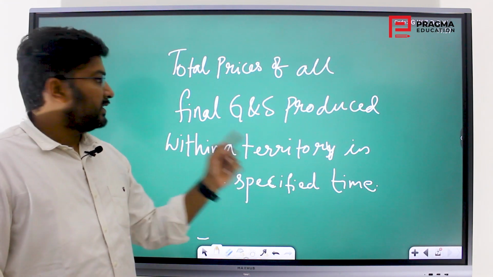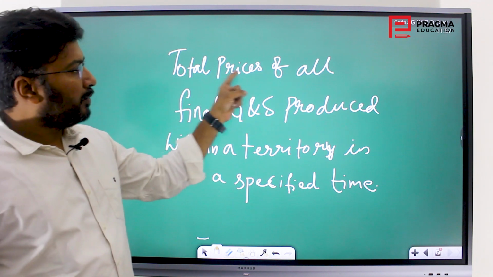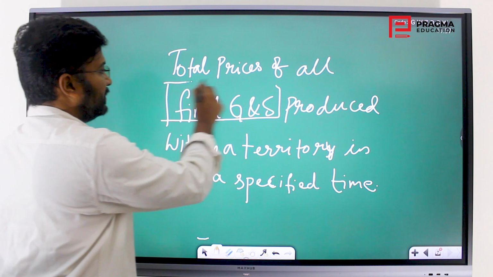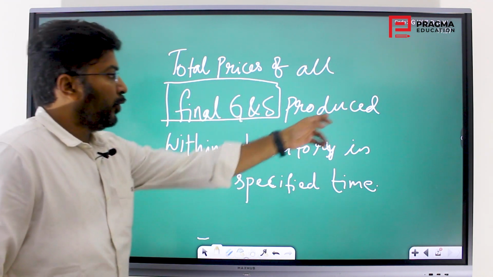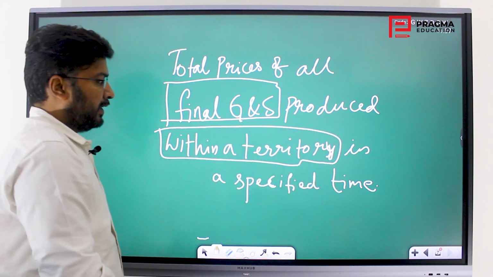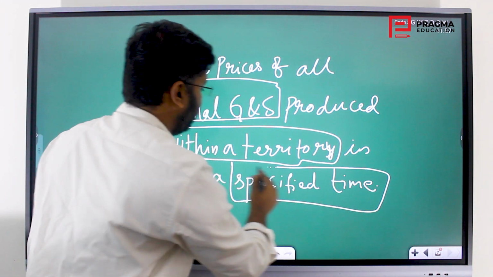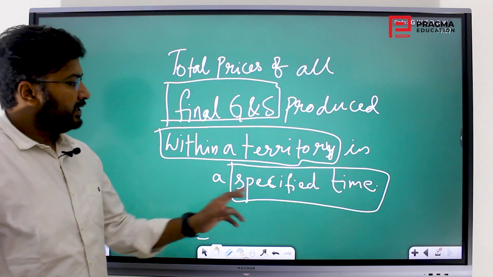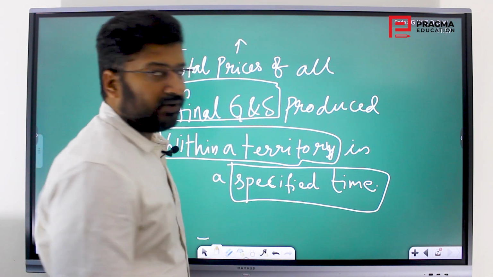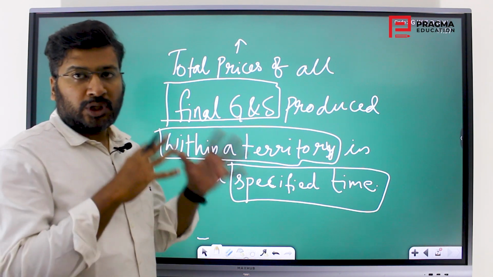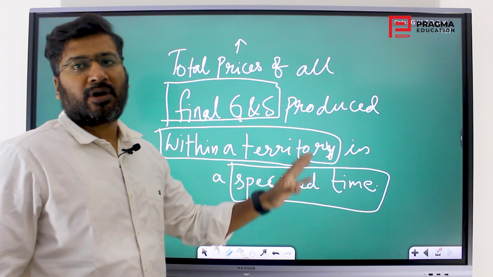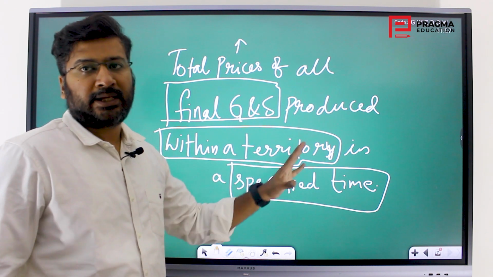So this is what it says. Then what is it talking about? It's the total prices of all final goods and services produced within a territory in a specified time. So these three are key things, and it is the prices ultimately. So ultimately we are calculating the total cost of the goods and services that are being produced in the whole economy, or whole territory, or a country.